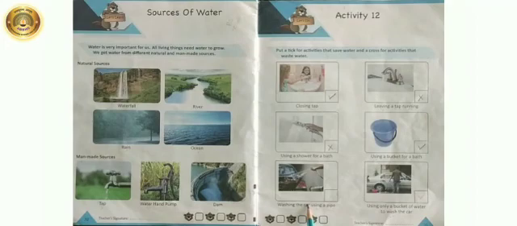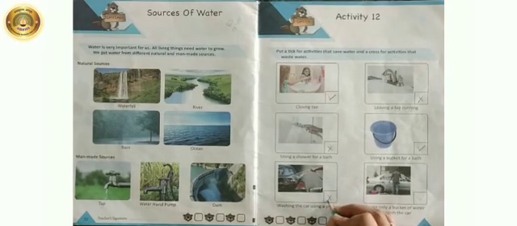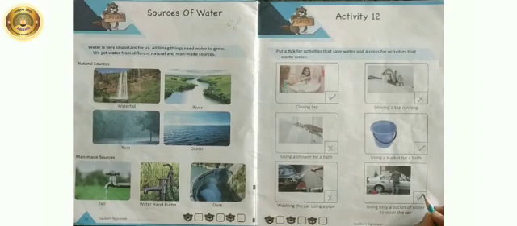Next, washing the car using a pipe. This activity is that waste water. So we will cross in the box. Last one is using only a bucket of water to wash the car. This activity is that save water. So we will put a tick in the box.